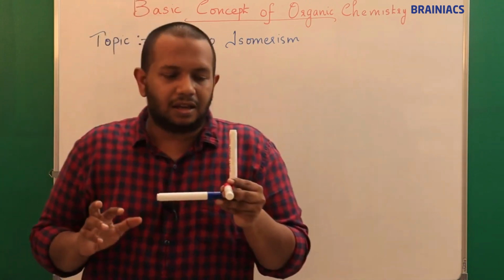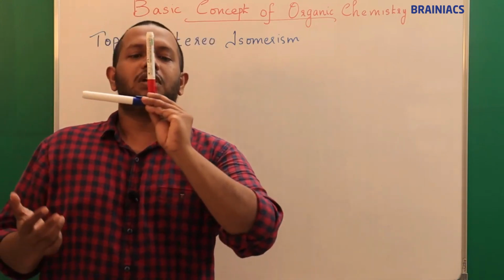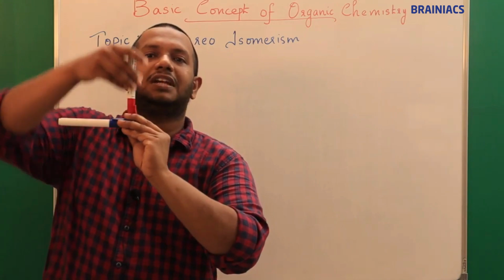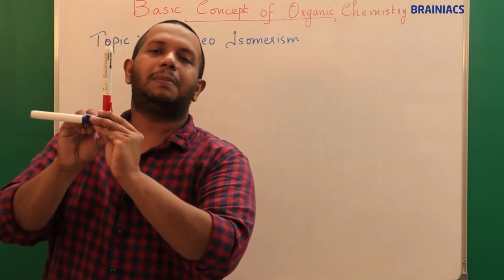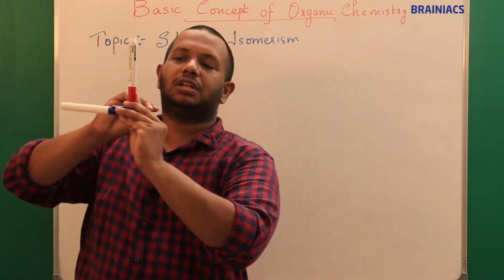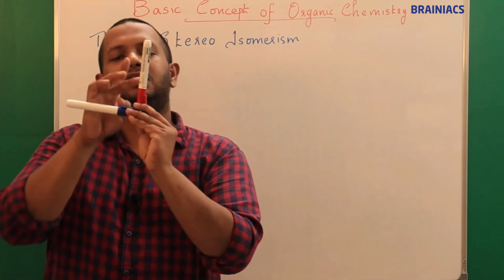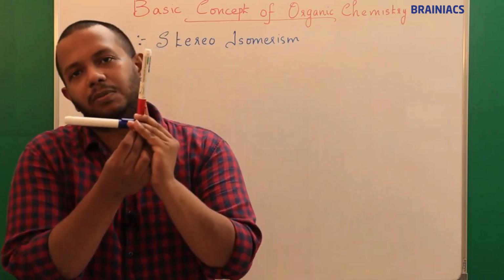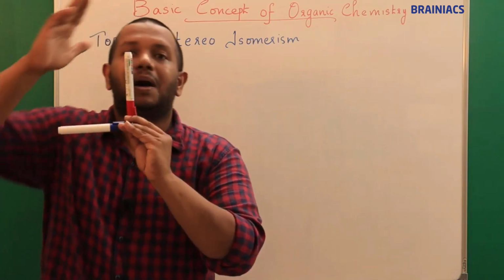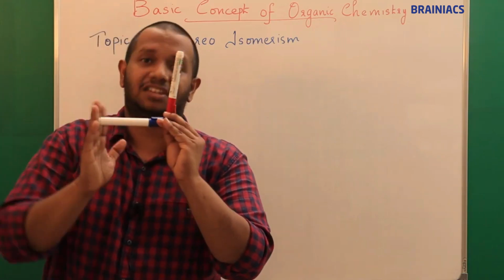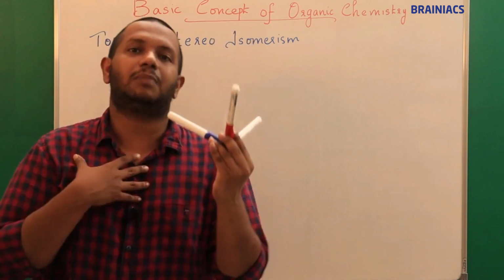Now if I take another compound like this, the red color is still projecting in Z direction, blue still has the X direction, but the black color is projecting in what direction? This is minus Y direction. All these three are attached to the same carbon atom itself. There is no dislocation or structural change, but the orientation of the atoms in space has changed. That is what I am trying to say.